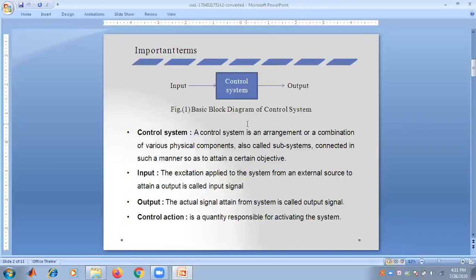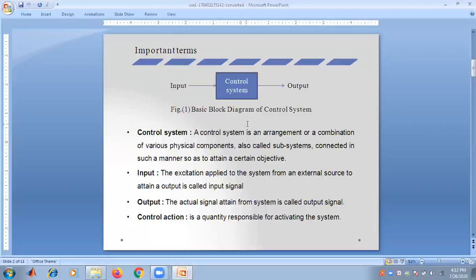A control system is defined as an arrangement or a combination of various physical components, also called subsystems, connected in such a manner so as to attain a certain objective.